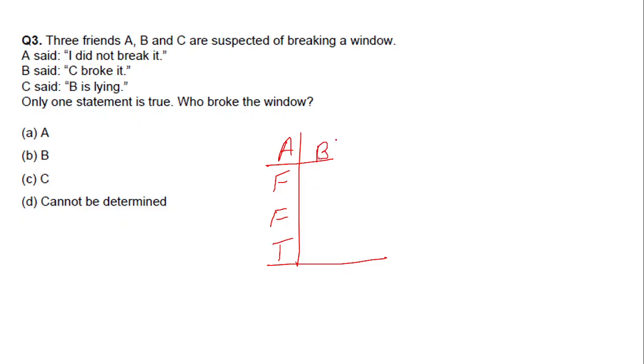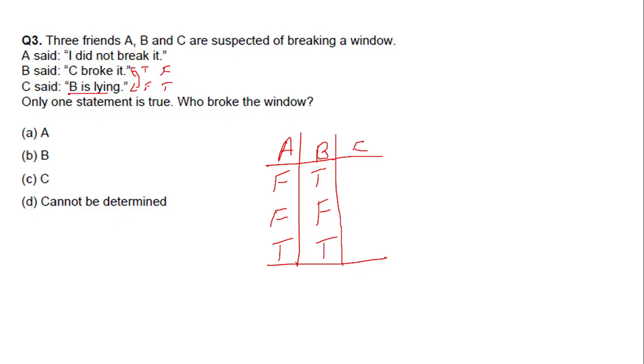Now we'll assume B has broken the window. A said, I did not break it. True. B said, C broke it. False. C said, B is lying. True, because in this case, when C says B is lying, these two will be contradicting each other. If this is true, this will become false. If this is false, this will automatically become true.